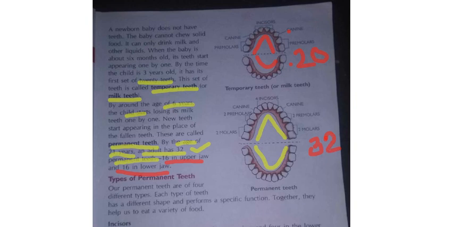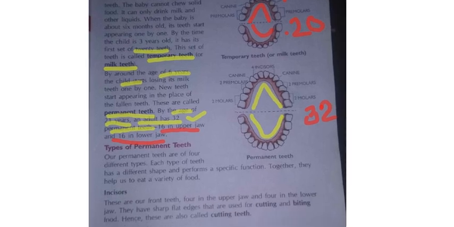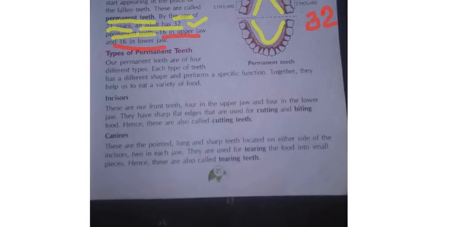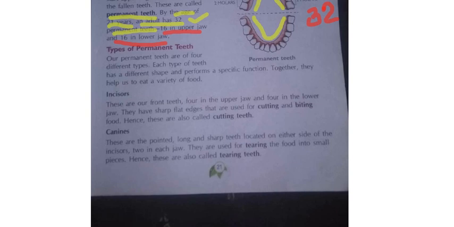Till now we have learned what is meant by temporary teeth and permanent teeth. Now we all have got permanent teeth, so we shall learn about the different types of permanent teeth. These permanent teeth, total how many are there? I told, 32. These 32 teeth will be in 4 different types.